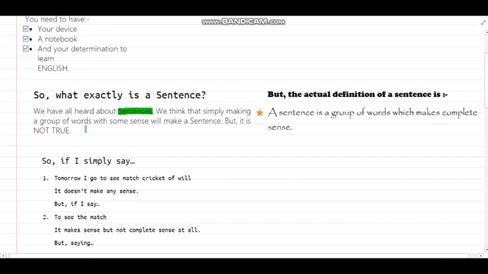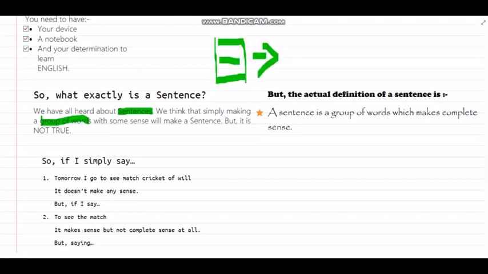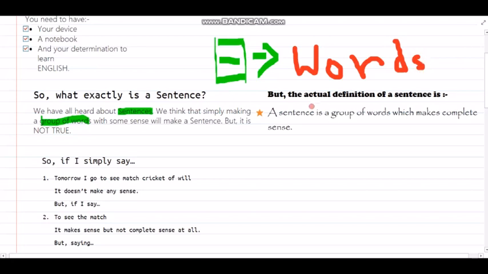Mainly we think that a sentence is just taking a group of words from a dictionary. So imagine I have a dictionary here, just a book like a dictionary, whatever it looks like. I just take out some words, and after that I just mix them up, right? And then I turn them into a sentence, right?